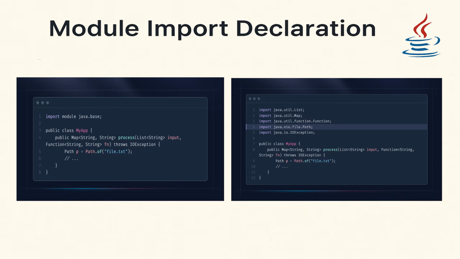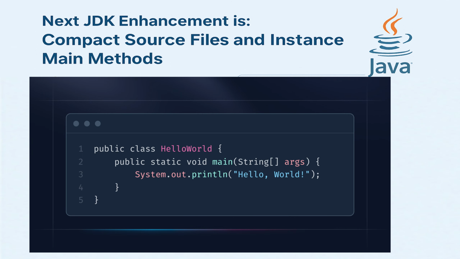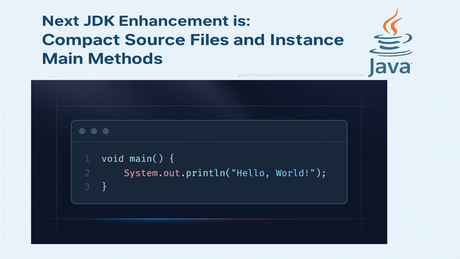The next JDK enhancement is compact source file and instance main method. Now everyone is familiar with this code. When we start learning Java, this is the first thing we learn. But at the beginning, this is too much boilerplate code. Now with Java 25, the main method has been updated to its compact form like this. You don't need to write any public, static or string argument array. Not only this, you can further remove the wrapper class as well, which comes under compact source file.